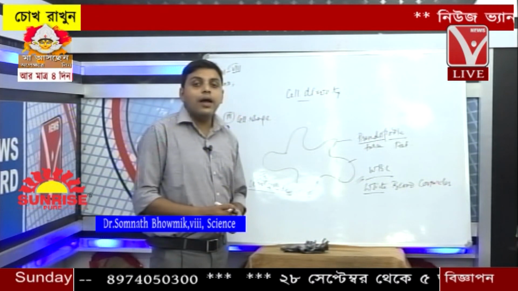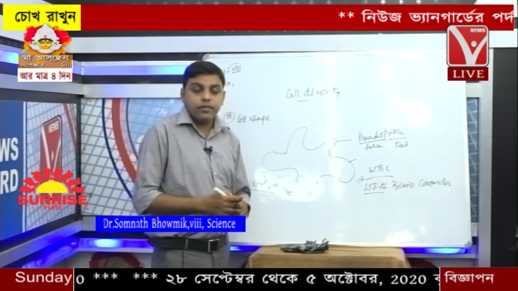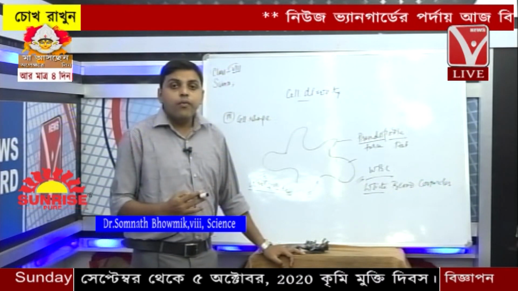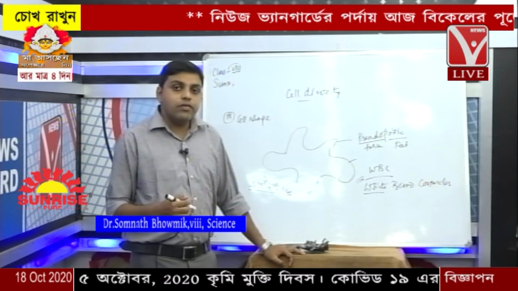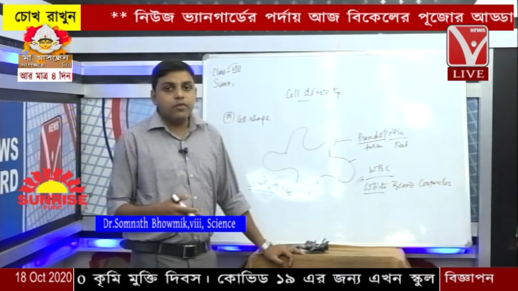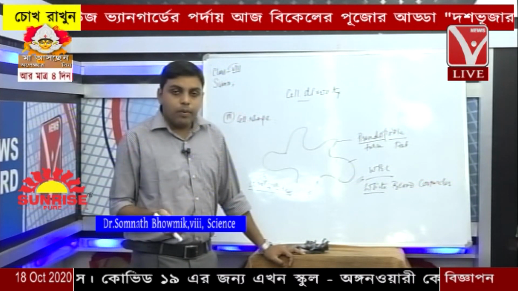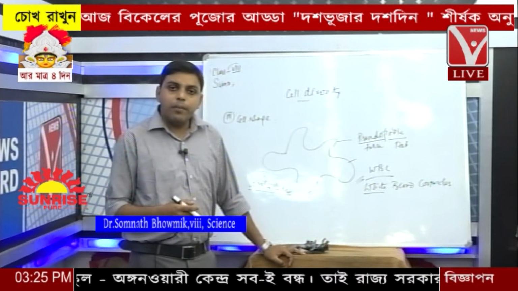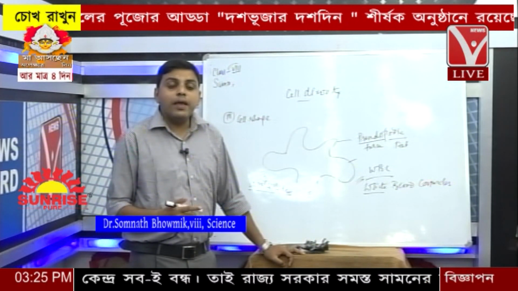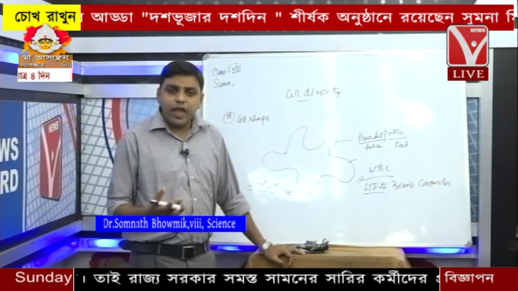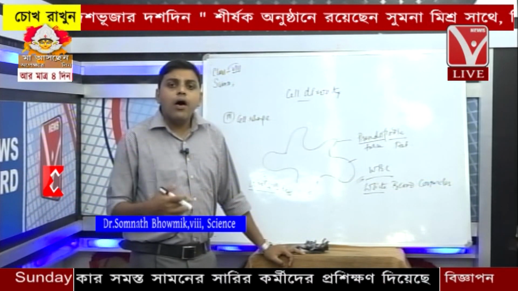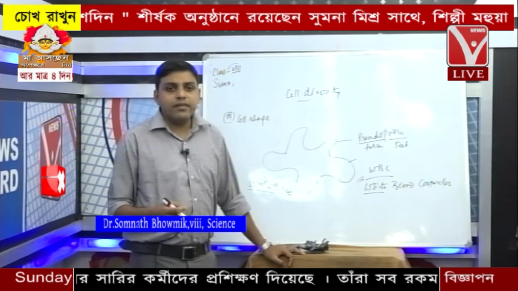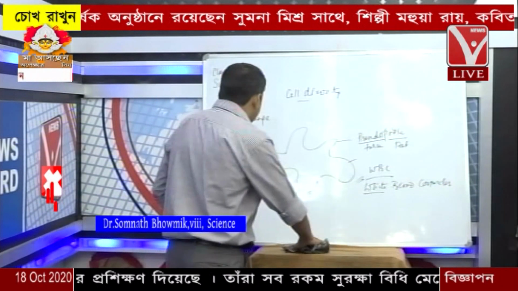So depending upon the cell shape, the cells also exhibit variety in terms of morphology. They may be spindle shape, they may be spherical shape, they may be irregular shape like WBC or amoeba, or they may be highly branched, like that of the neuron cell.